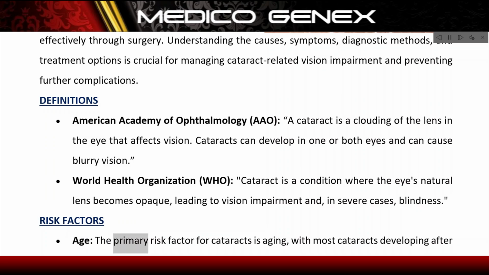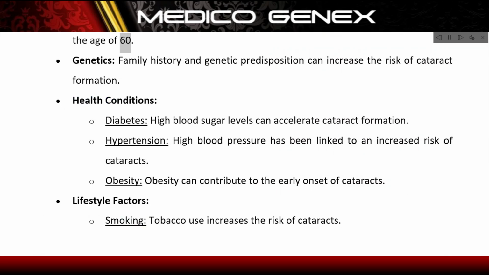Risk factors. Age. The primary risk factor for cataracts is aging, with most cataracts developing after the age of 60. Genetics. Family history and genetic predisposition can increase the risk of cataract formation. Health conditions. Diabetes. High blood sugar levels can accelerate cataract formation. Hypertension. High blood pressure has been linked to an increased risk of cataracts. Obesity. Obesity can contribute to the early onset of cataracts.